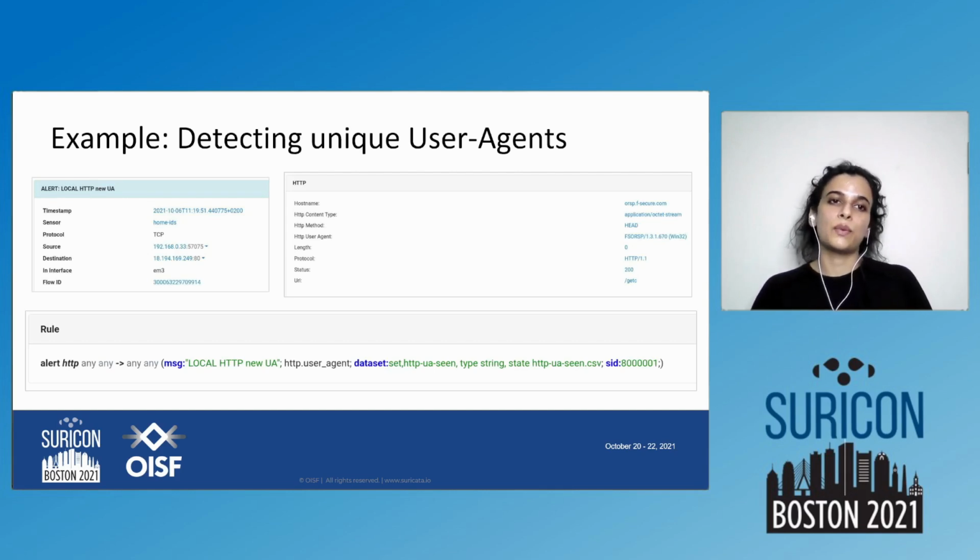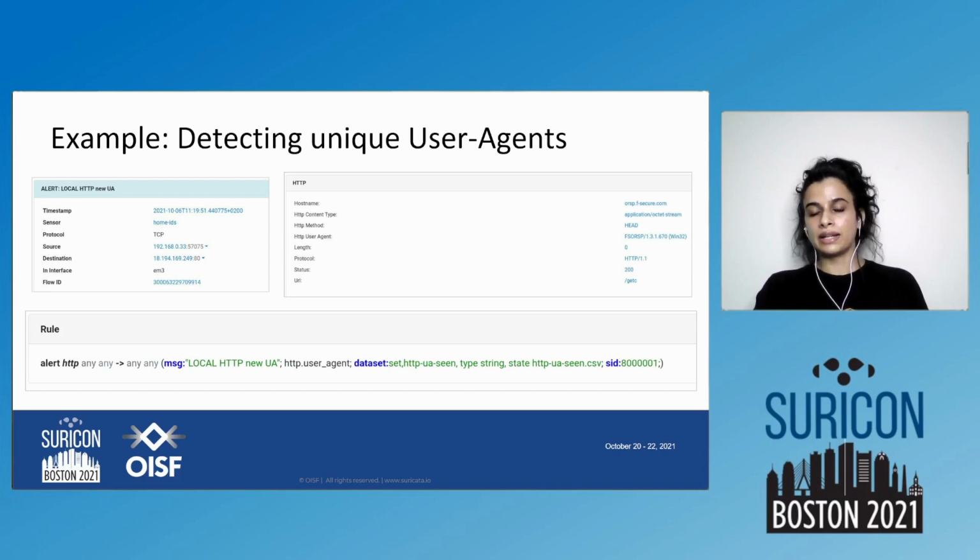Here is one example for detecting unique user agents. Here the rule tries to use a dataset over the HTTP user agent sticky buffer, and it tries to set a particular value on this dataset of type string. Essentially, it tries to set whatever value it got in the sticky buffer HTTP user agent to this dataset.